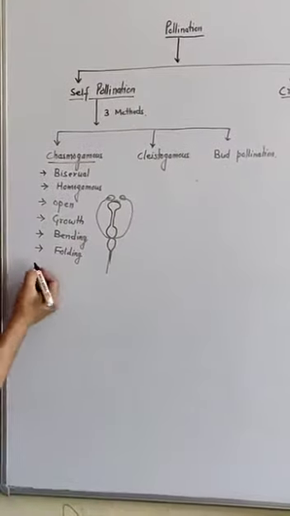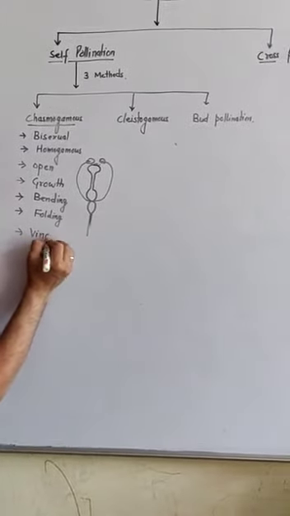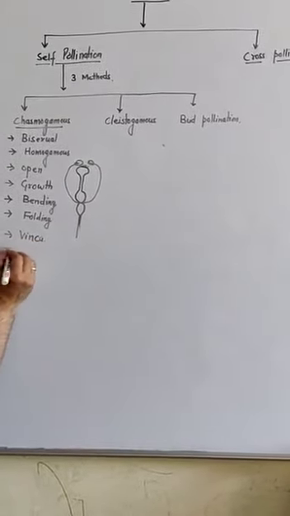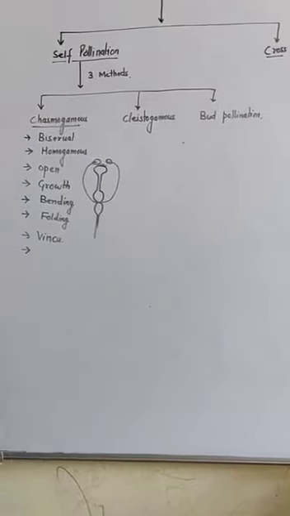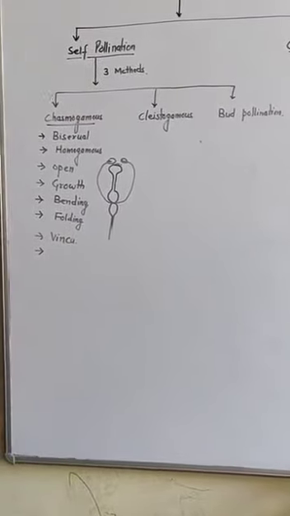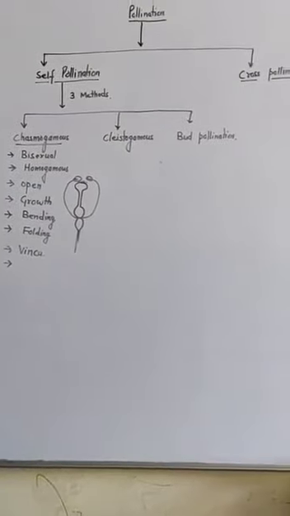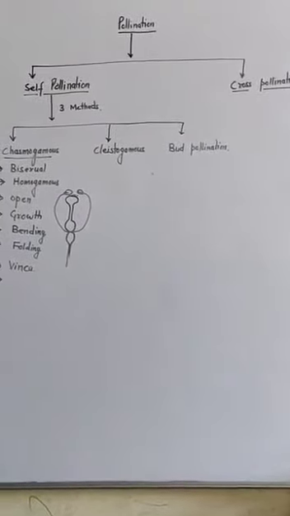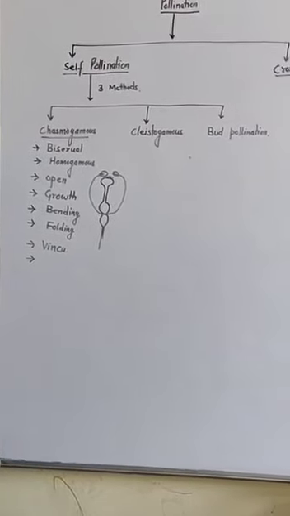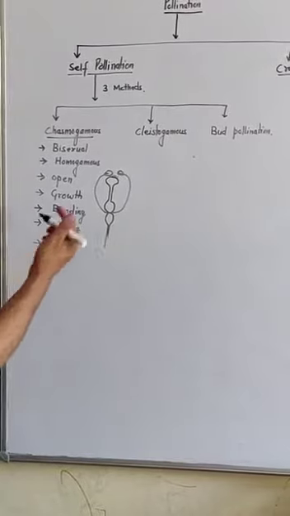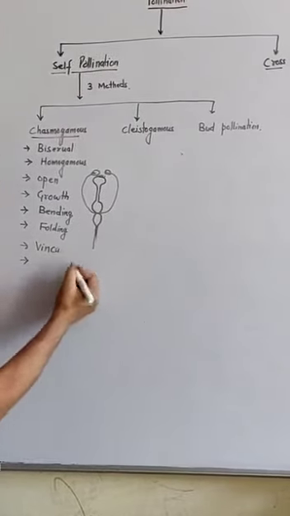The first example I have told you is vinca. The second example is the lily plant, in which the anther is above.